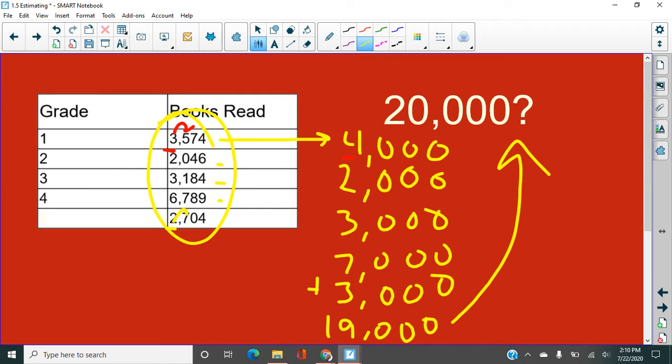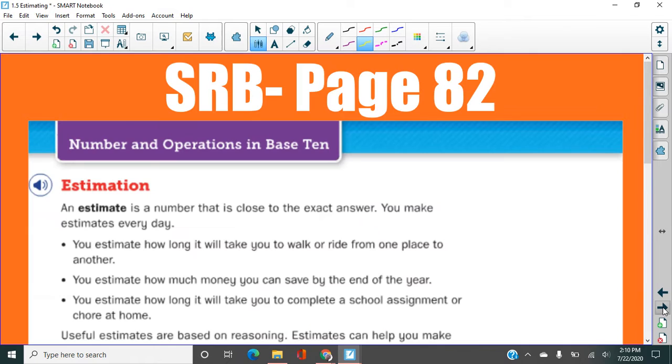Okay, and so we can save ourselves a lot of time with estimating, and it's really something that we do a lot in the real world as well. In your SRB, there's a page here about estimation, and you can just look on the screen, but you're welcome to get out your SRB if you'd like to look at page 82. But I'd want to read just one little section here so that you can know a little bit more about estimation. Okay. An estimate is a number that is close to the exact answer. You make estimates every day. Here's some real world examples.